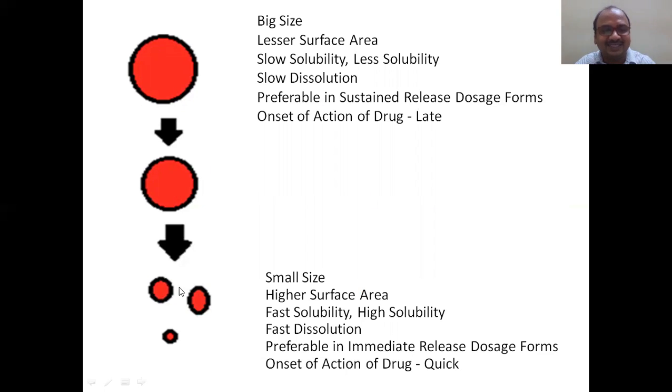When you do size reduction, you get a smaller size and a higher surface area, because when you reduce one particle to small ones, the surface area increases. Fast solubility, high solubility, fast dissolution, preferable in immediate release dosage forms, because once the tablet is in the mouth, it breaks down immediately and shows its action. Onset of action is very quick.